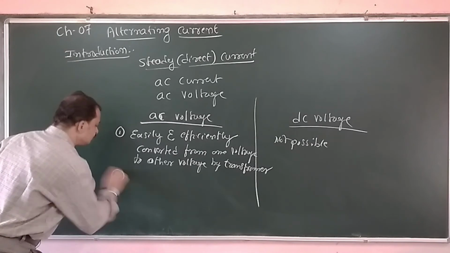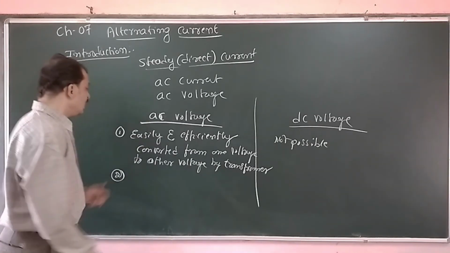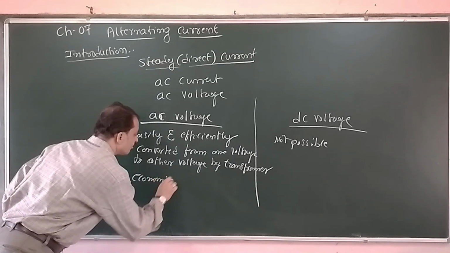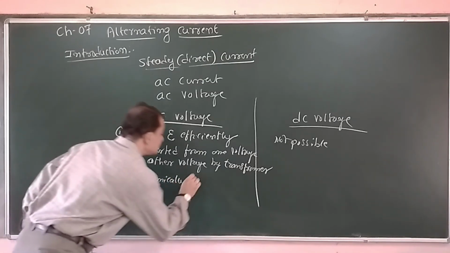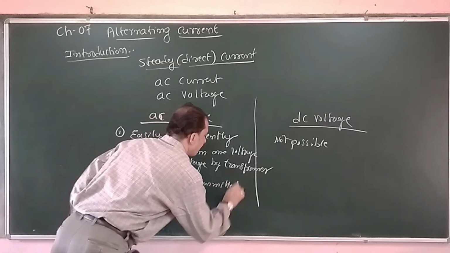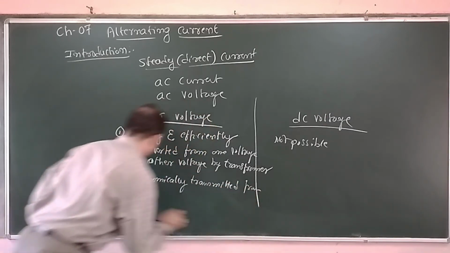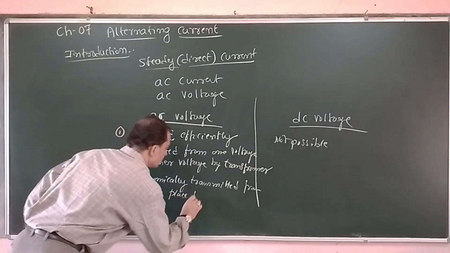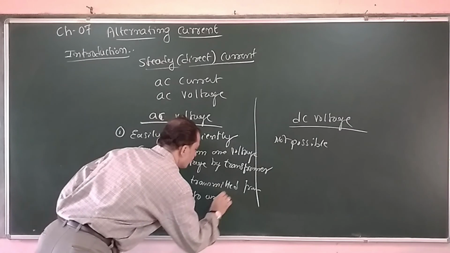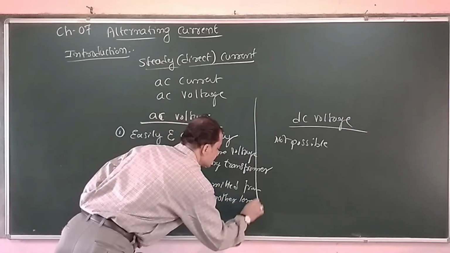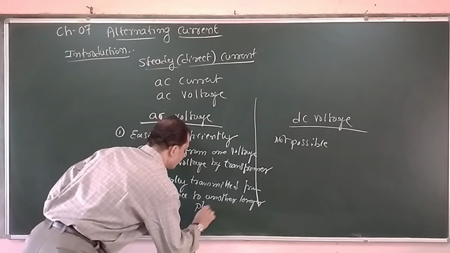Now the second one: it can be economically transmitted from one place to another, longer distance place.